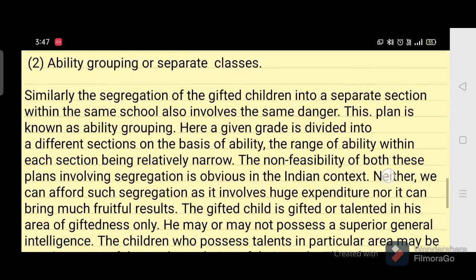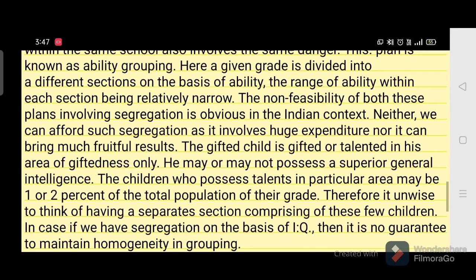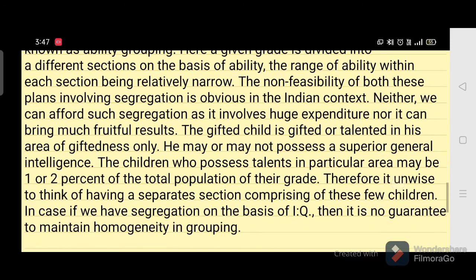But the problem is once again the same. You find very little, 1 or 2% of gifted children in a class. And one more problem is that all the children are not gifted in the same field. They are gifted in different fields. So as a result, again the percentage of the gifted children in a subject or in a field becomes still less. Therefore, it is unwise to think of having a separate section comprising a few gifted children.